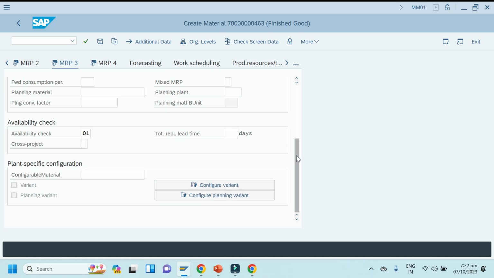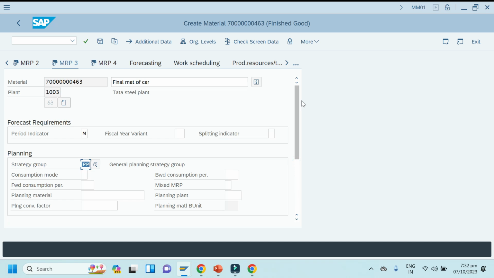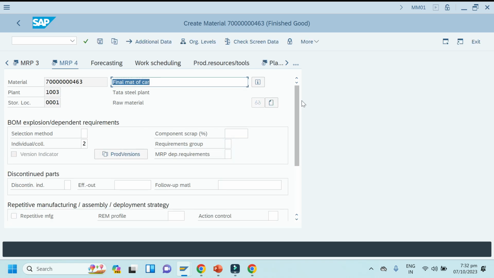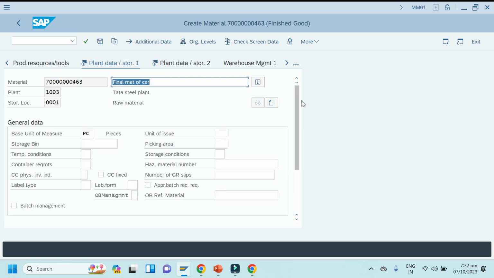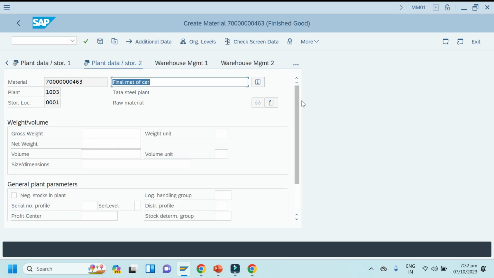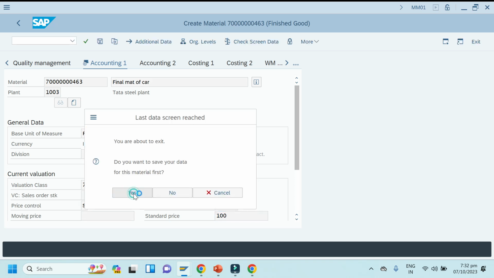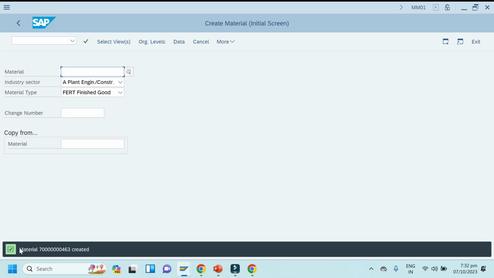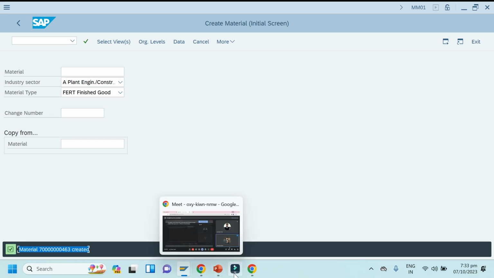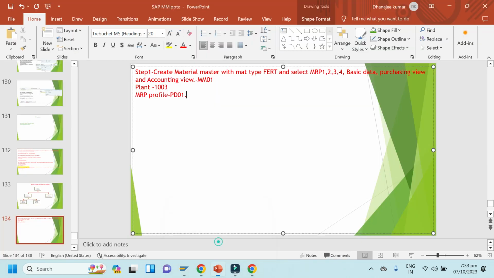And enter other details. Click enter now. That is required from single item multi-level planning point of view. Click enter and enter all the required data in other views and save this material. So I'll just keep it something 100 pieces and I'll save this material. Okay, so this material is created as a finished material, that is car, suppose car. Okay, for now.